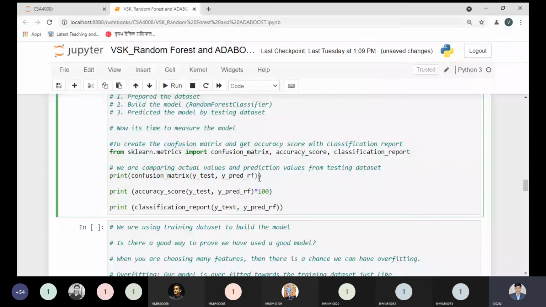Now, is it visible to all, the actual values and prediction values? So, what is the prediction value and what is the actual value?